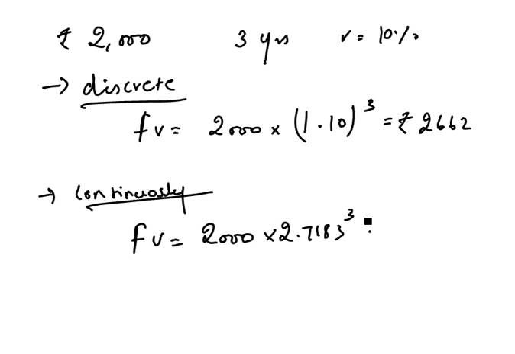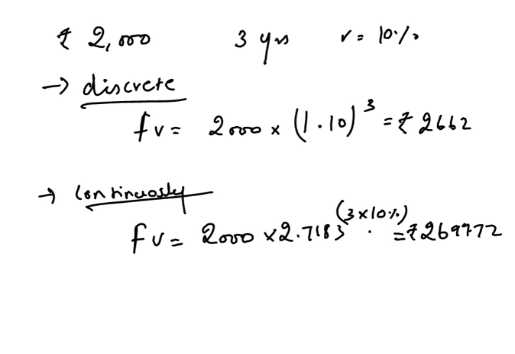We have to multiply this with the rate because it is RT. So this will yield around 2699.72. So around 33 rupees we are gaining extra in the case of continuous compounding. It does make sense when the money is huge.